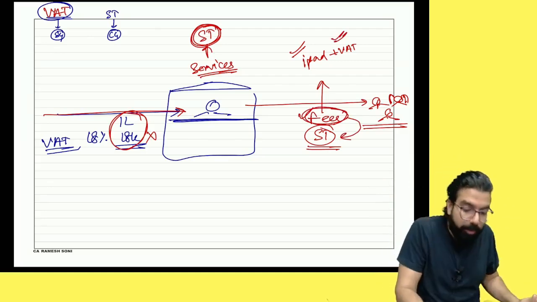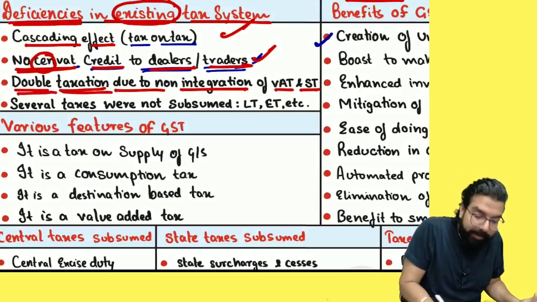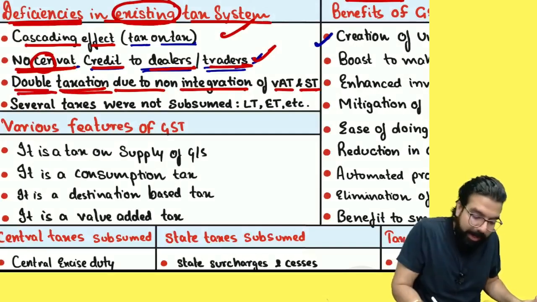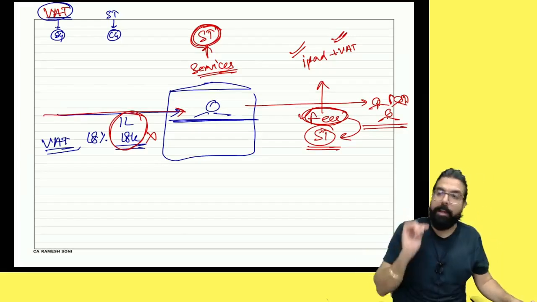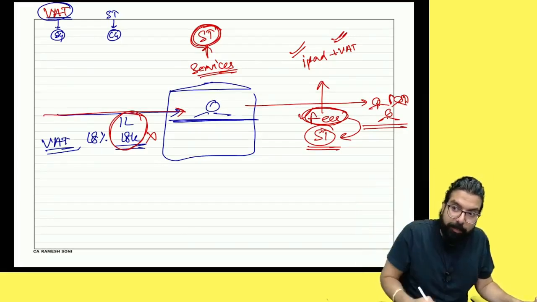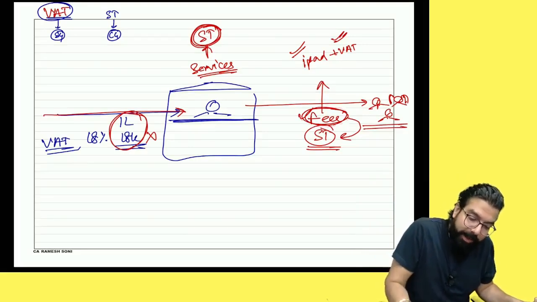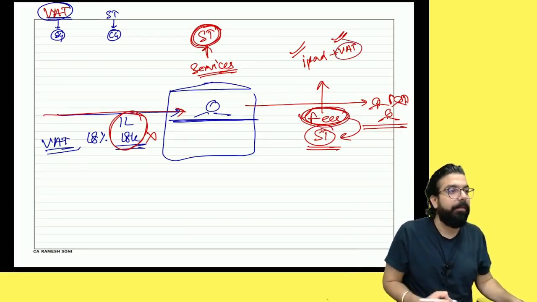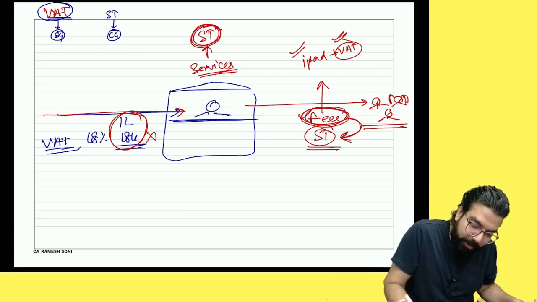So they are telling double taxation was happening. Again, due to non-integration of VAT. And tell me one thing. Are there two taxes which are charged from you? One is in the fees, there is already a VAT. Again on the VAT, what is charged, everyone?